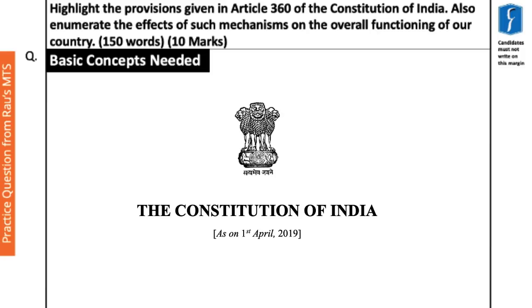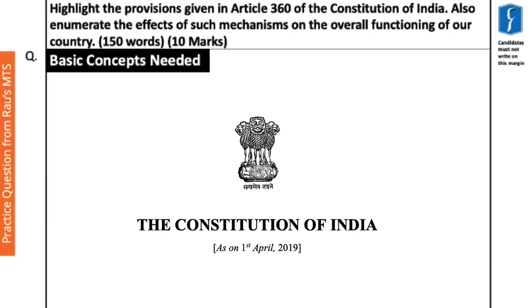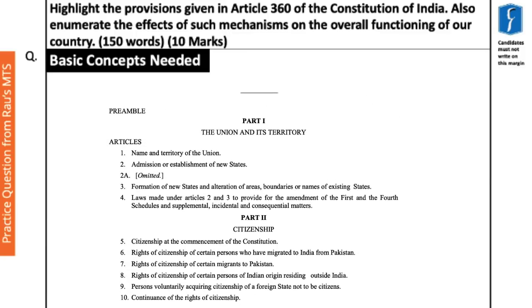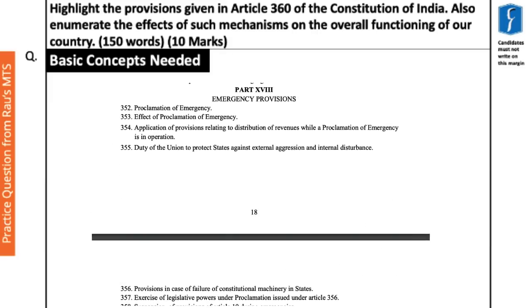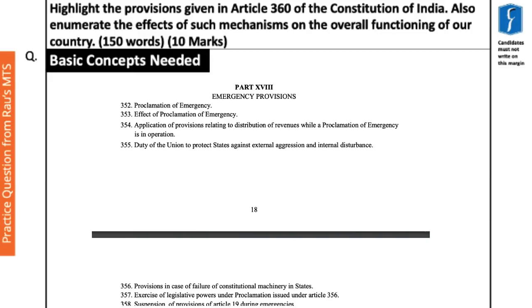The best way to understand any provision related to the Constitution is the original text of the Constitution itself. So we have opened up the PDF which you can find on the Law Ministry website, and as you can see, this is the most updated copy of the Constitution. To understand which part of the Constitution deals with the emergency provisions, we go to the contents, and there Part 18 deals with the emergency provisions. Article 352 deals with the proclamation of emergency.